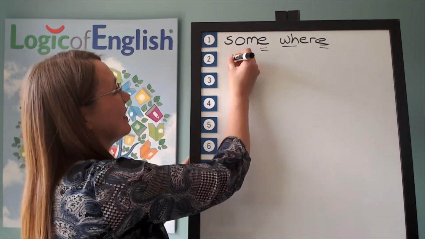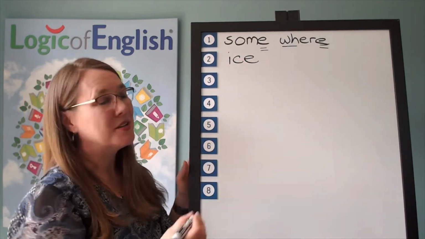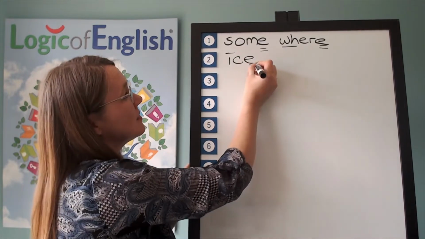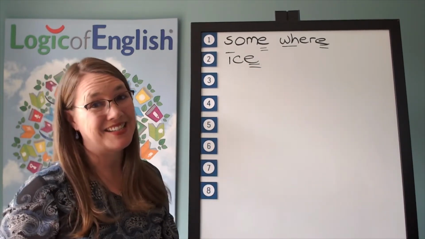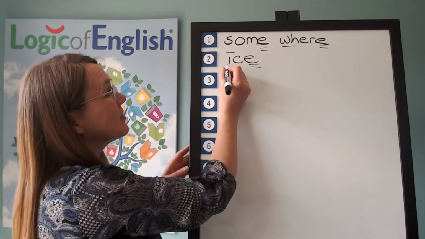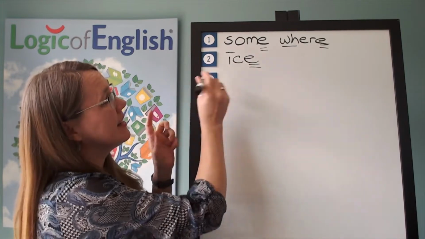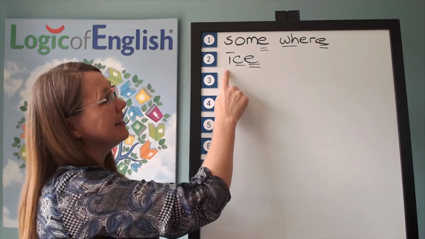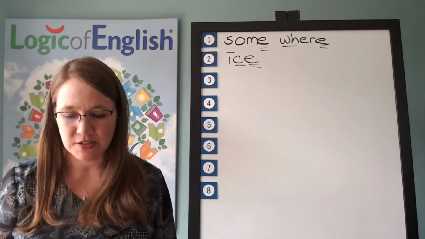Excellent. Now help me to write it. I, S, silent final E. How do we mark it? We'll put a line over the I because it said its long sound, and we'll double underline the silent E. Now, why is there a silent E in ice? You are right. It's there for two reasons. The vowel said its long sound because of the E, and the C softens to S because of the E. Let's read it. Ice, ice. That word is perfectly logical.